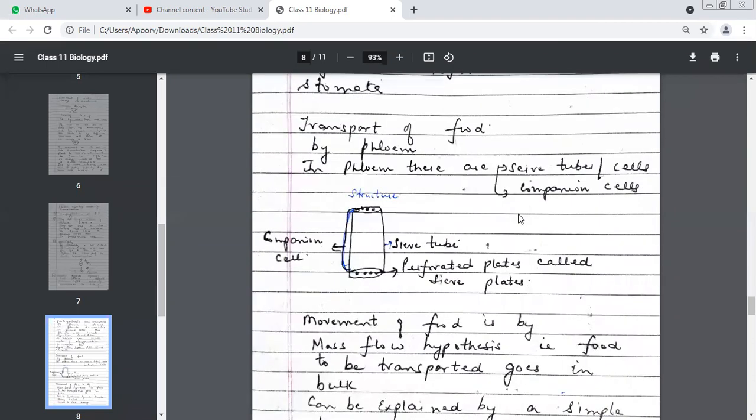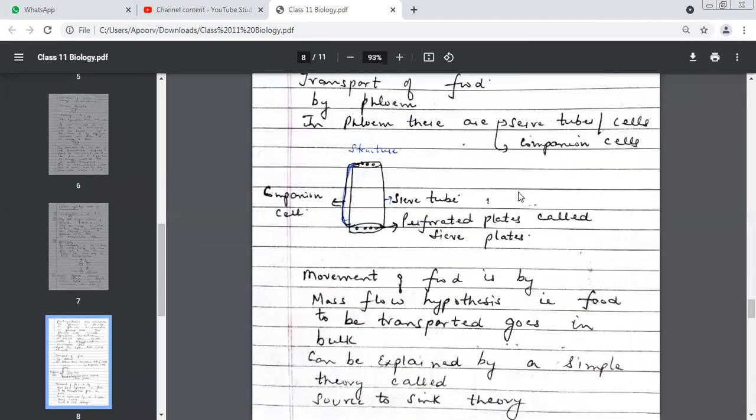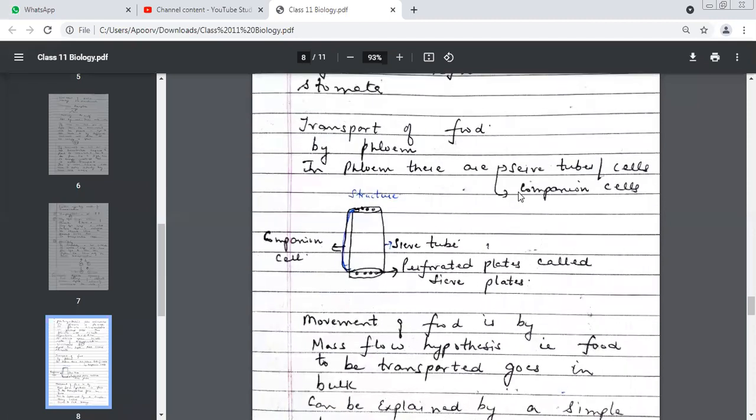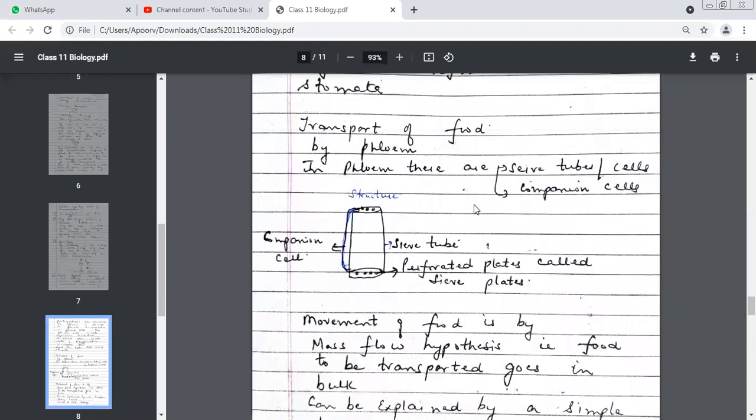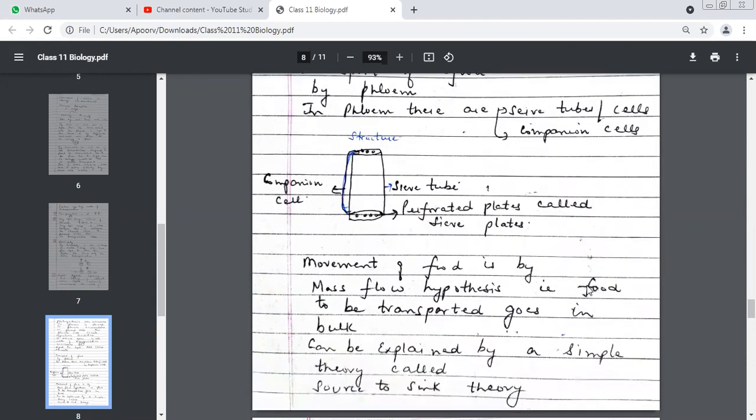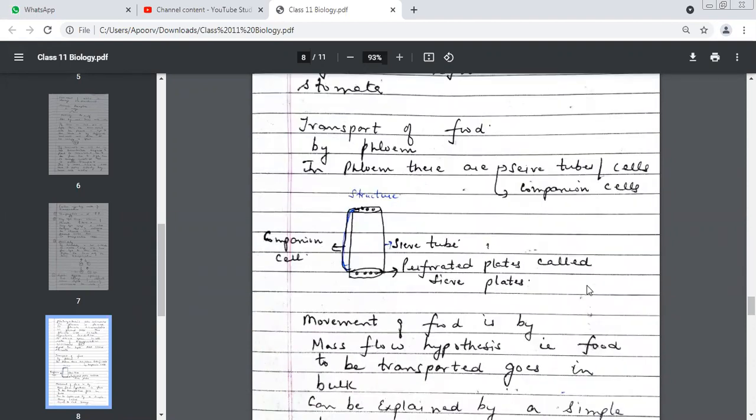Now I'm moving on to the last topic of this chapter, that is transport of food by phloem. Before I start explaining, first just see a bit about this phloem. If you do not understand the structure, you will never be able to understand the concept. We have done how water is transported, how minerals are transported, and now we are going to read about how food is being transported. Mass flow hypothesis, the last part of the chapter.